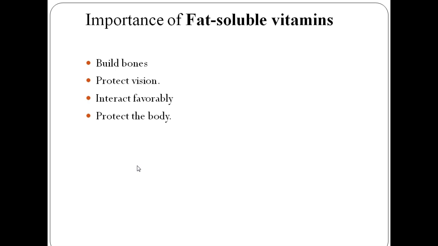So here we have some of the essential roles these vitamins play. The first one is to build bones; that is, bone formation would be impossible without vitamin A, vitamin D, and K. It protects the vision. Vitamin A helps to keep the cells healthy and protects the child's vision. It interacts favorably. Without vitamin E, the child's body would have difficulty absorbing and storing vitamin A.